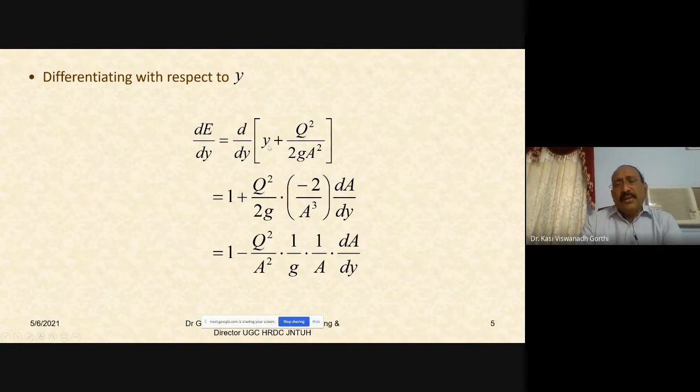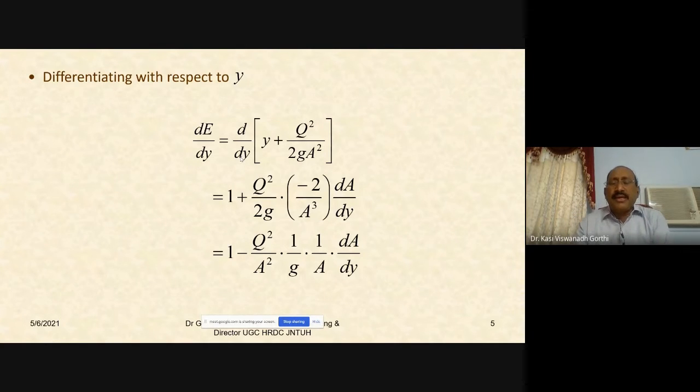Differential of y with respect to y is 1. So 1 plus q square by 2g is constant for the differential. Take out q square by 2g into differential of 1 by A square with respect to y.